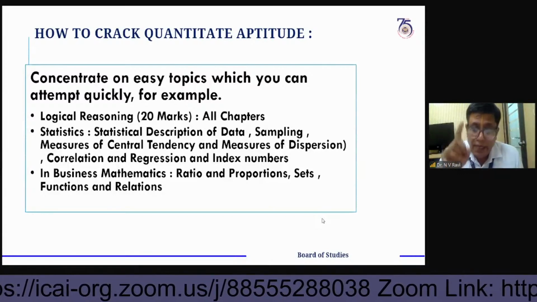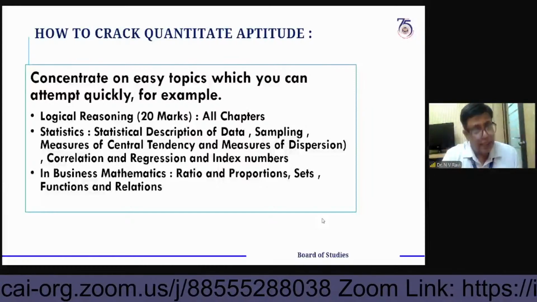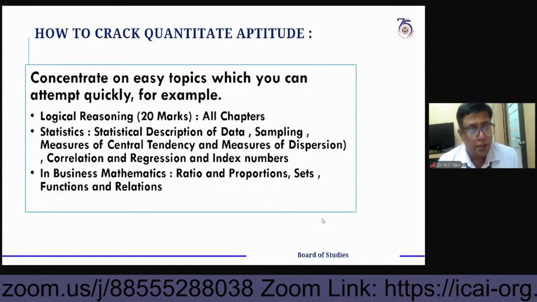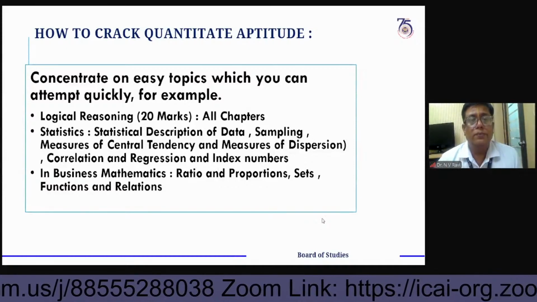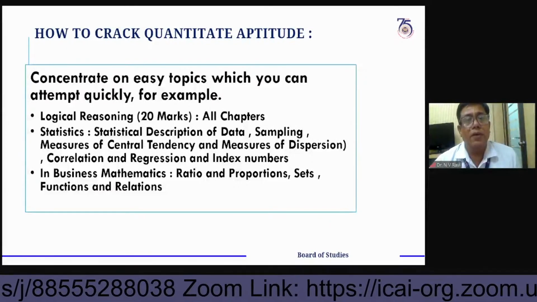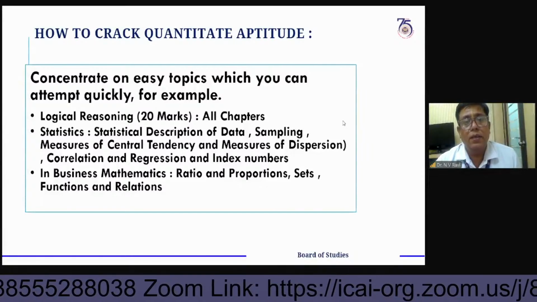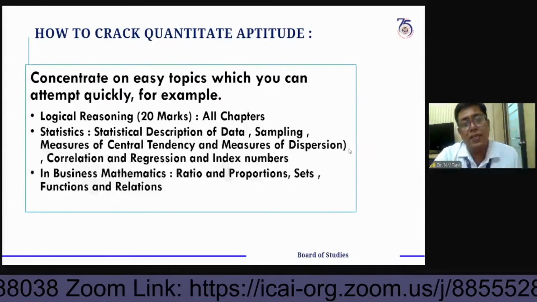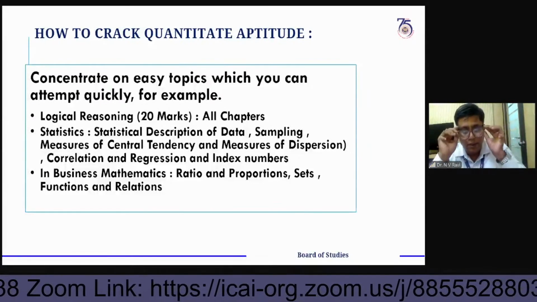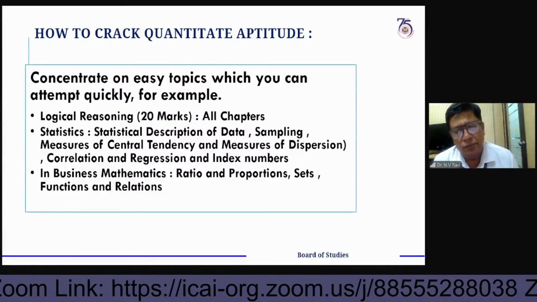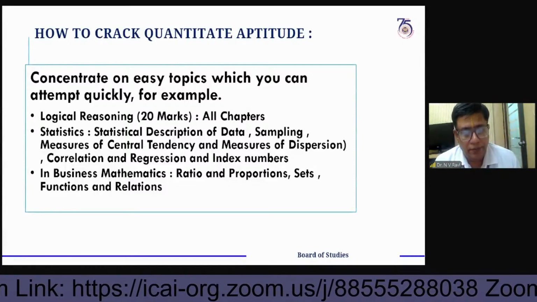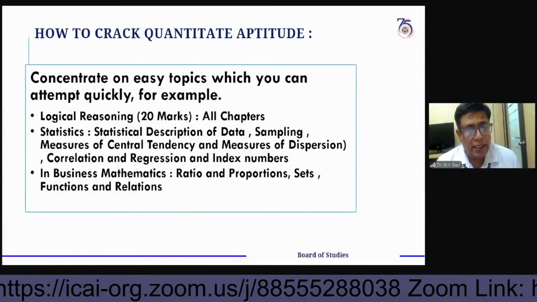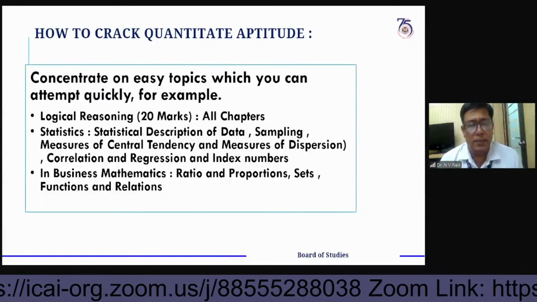One day is enough to prepare this, just understanding the whole chapter, especially number series, coding and decoding. Next, I'm looking at the queries. Solving the big question is important. Dear students, make yourself confident. Prepare for the next September examination, and you will definitely be successful in this exam.